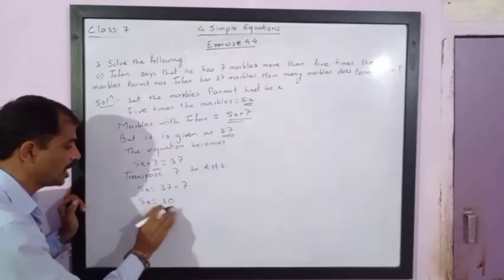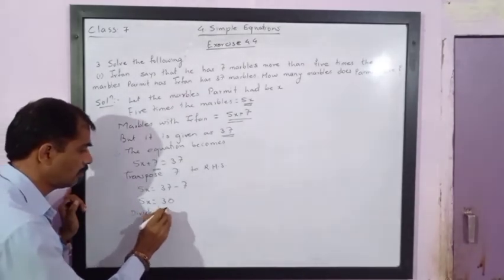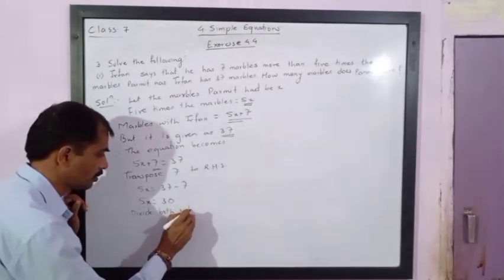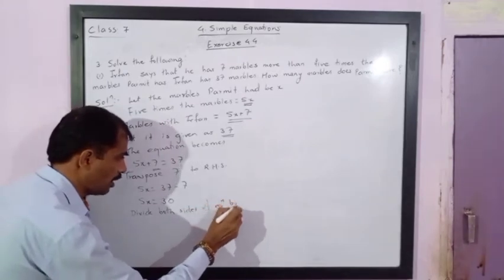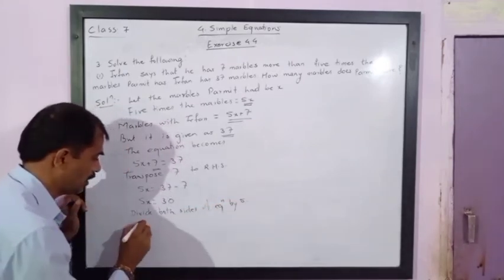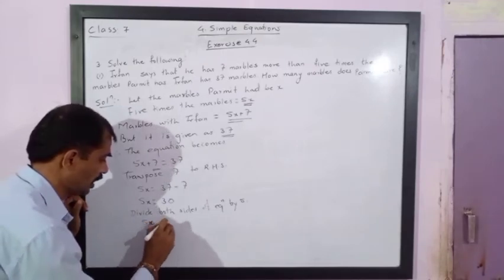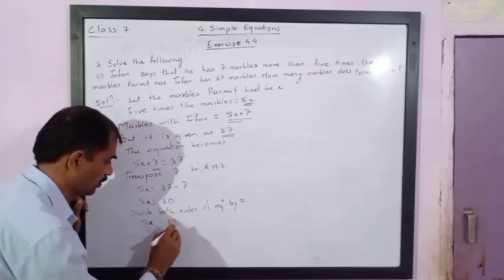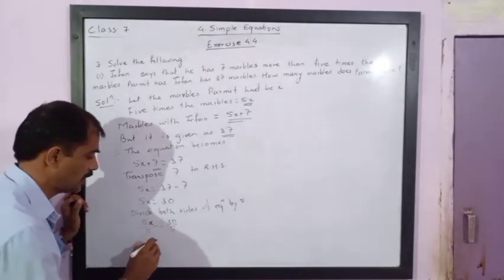Now divide both sides of the equation by 5. So you will get 5x upon 5 is equal to 30 upon 5. So this 5 eliminates with this 5. 5 sixes are 30, so x is equal to 6.